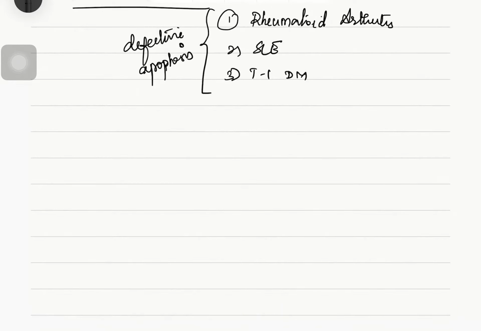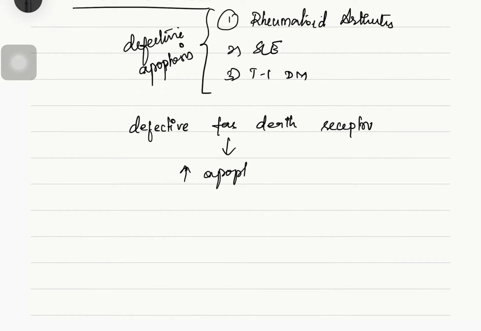So the defective Fas death receptor, whose mechanism we discussed in the previous video: if it is defective, it will lead to increased apoptosis, increased death of pancreatic islet cells. So if there is more apoptosis of pancreatic islet cells, the pancreatic beta cell function will be decreased.